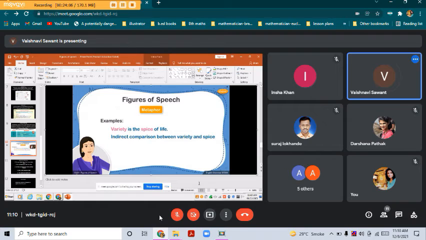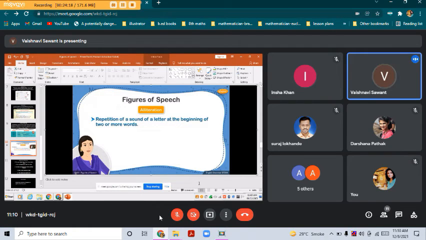The next figure of speech is related more to the sound of syllables. Alliteration is words that begin with the same letter. Alliteration consists of the repetition of the sound of a letter at the beginning of two or more words for a better poetic effect. Read the examples given on the screen. And how the silence surged softly backward. As you will know, the words silence, surged, softly all begin with the letter S.